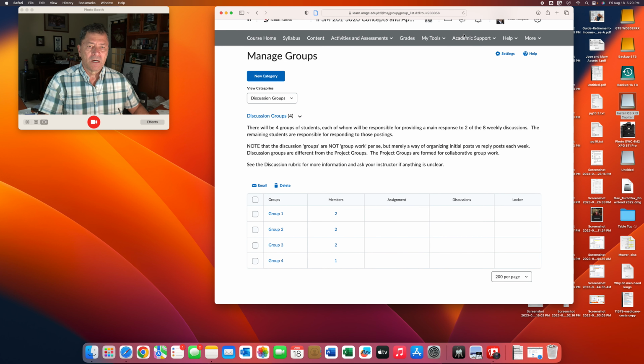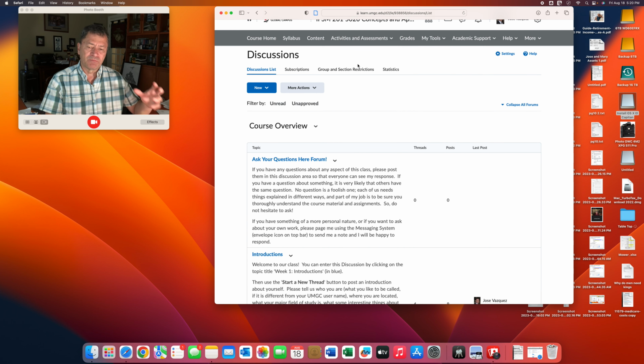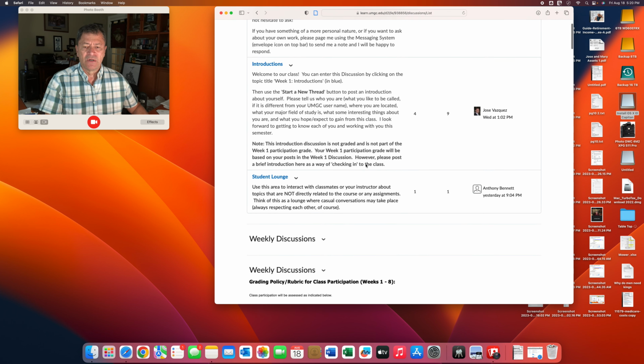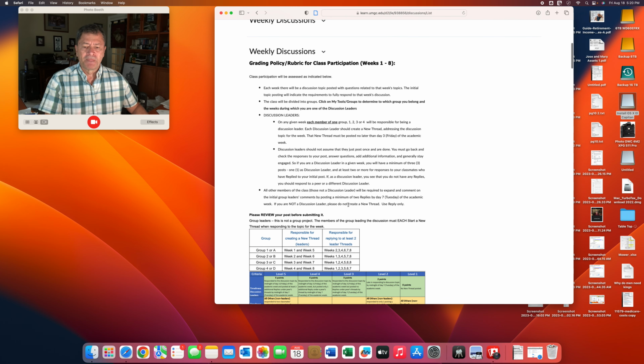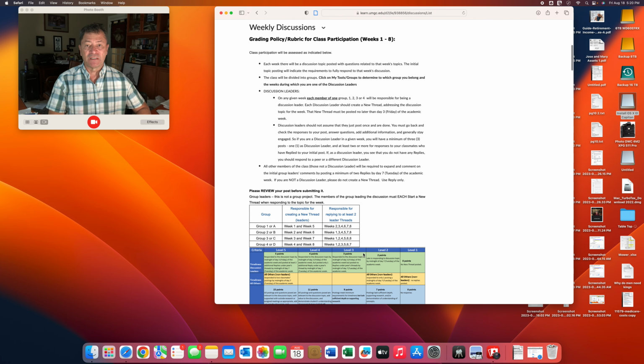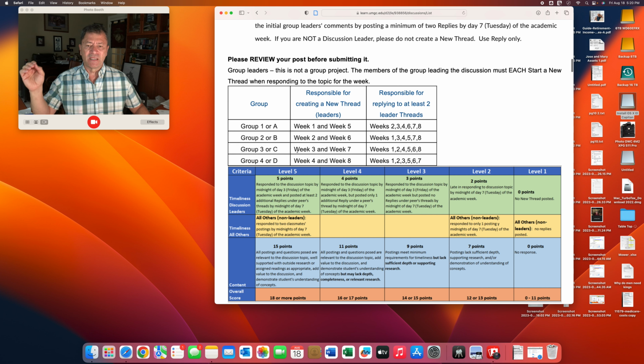Okay, instructions. Let's go through that real quick. Quite lengthy, so I'm going to boil it down to what really needs to be done. Basically, what this is telling you is that if you're in group 1, you'll be the lead for week 1 and week 5, because there are 4 groups. If you're in group 2, you'll be the lead for weeks 2 and 6. For group 3, you'll be the lead for weeks 3 and 7, and group 4 for weeks 4 and 8.